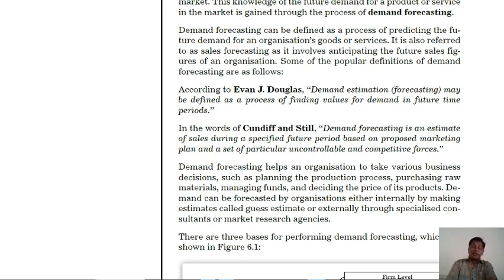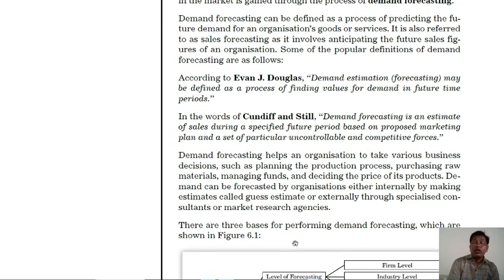Demand forecasting helps an organization to take various business decisions such as planning of the production process, purchasing raw materials, managing funds, and deciding the prices of each product.